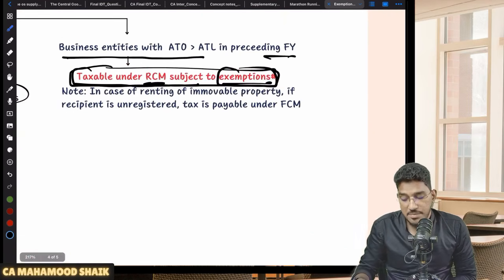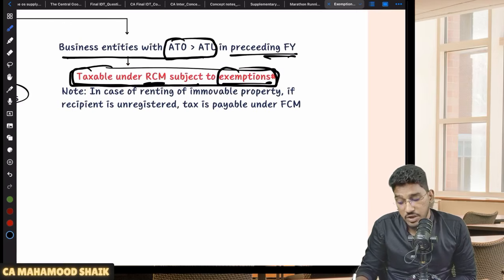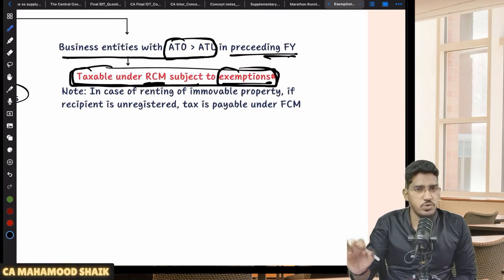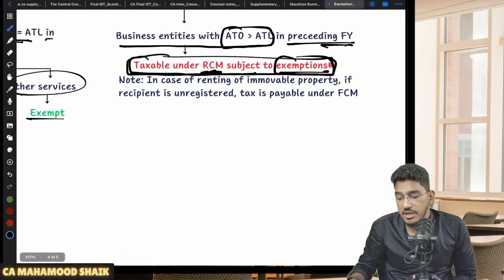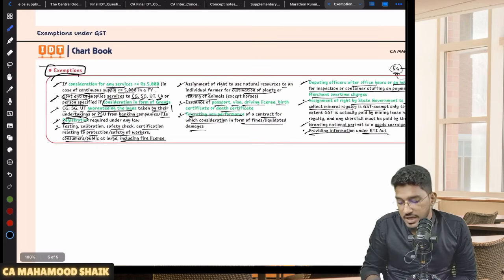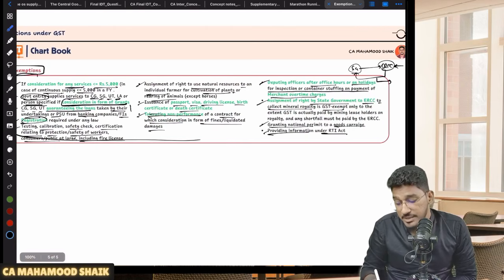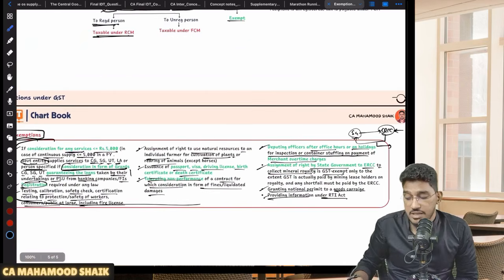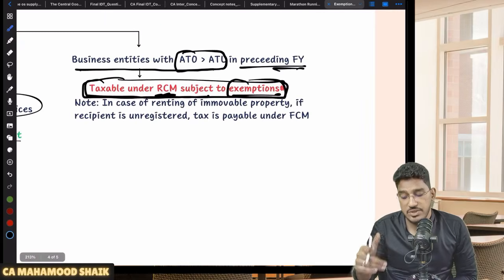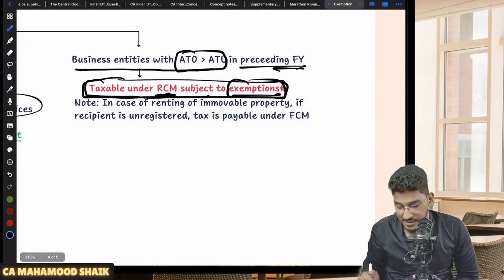So if the recipient is a business entity which has an aggregate turnover more than the applicable threshold limit in the preceding financial year, then mostly they will be taxable under reverse charge mechanism, but subject to those exemptions. If they fall under this exemptions list, then there will be no GST. If the service is not falling under those exemptions, then it will become taxable under reverse charge mechanism.